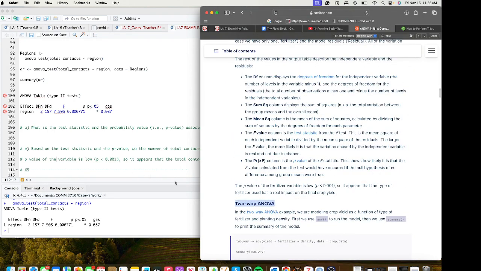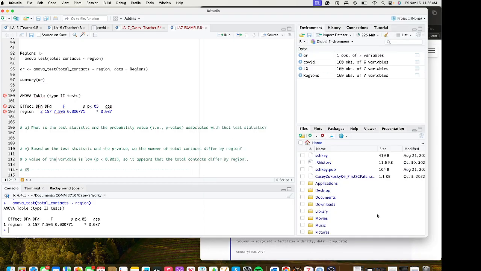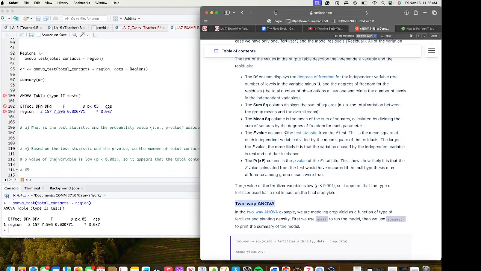Down here, we see that the F value, which right here in the R script is the test statistic, is the mean square of each independent variable divided by the mean square of the residual variables. So the larger the test statistic, the more likely it is that there's a variation caused by the independent variable.